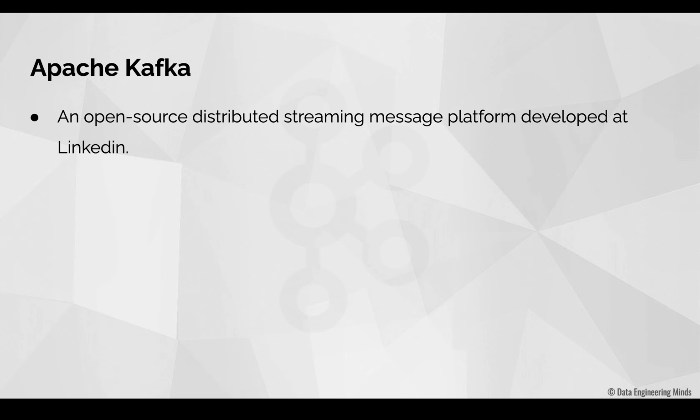Before looking into the architecture of Apache Kafka, I'll try to provide a very brief overview. Kafka is an open source technology developed at LinkedIn. This technology was then donated to Apache, which is a non-profit software foundation. One more interesting fact is that the developers who developed Kafka at LinkedIn left the company and started their own company called Confluent. This company specializes in providing services surrounding Kafka. Confluent is now one of the very successful companies in this discipline.